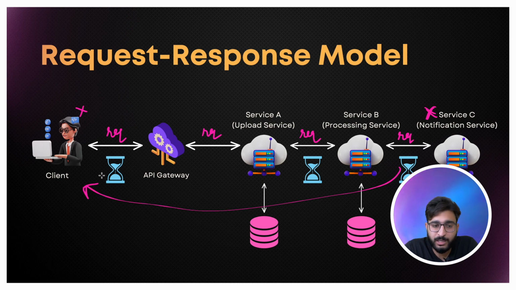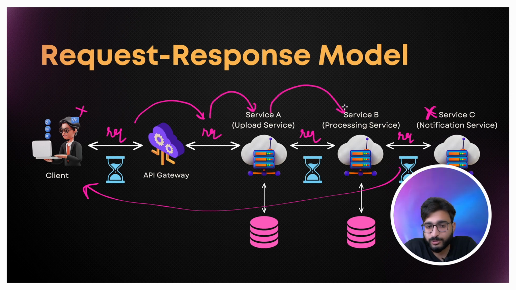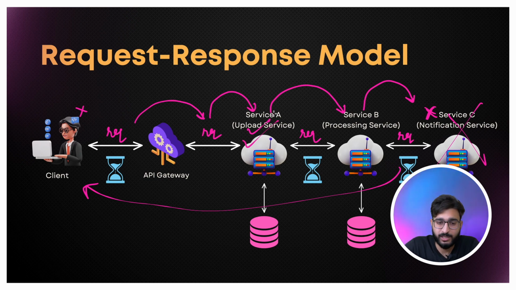Fine. Now the problem here is that, say for example, you made a request. This request is passed to the API gateway, then the API gateway passes this request to service A, and service A passes this request to the processing server, and maybe now the processing server passes this request to the notification server. Now let's say by any chance, the notification service is down. So your upload service fulfilled the request successfully, your processing service fulfilled the request successfully, but because of the notification service, your request couldn't be successfully processed.